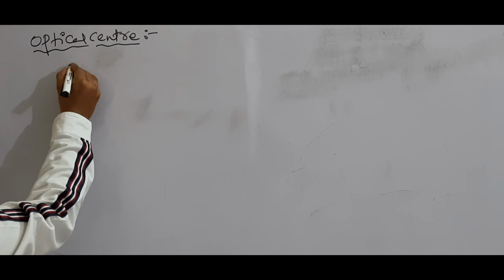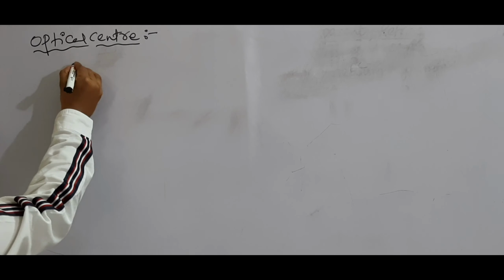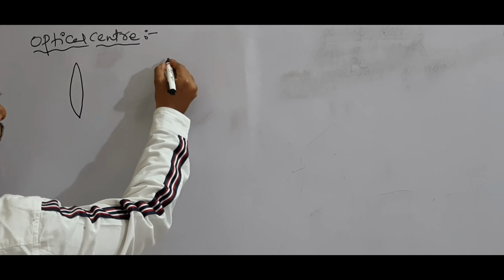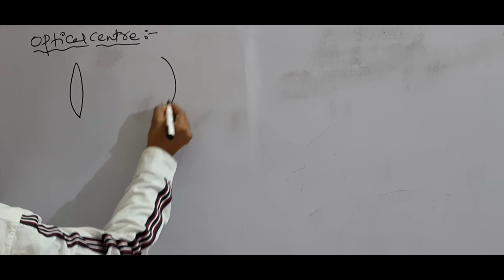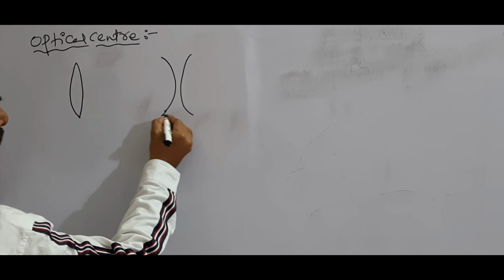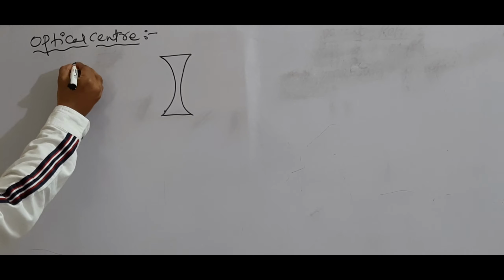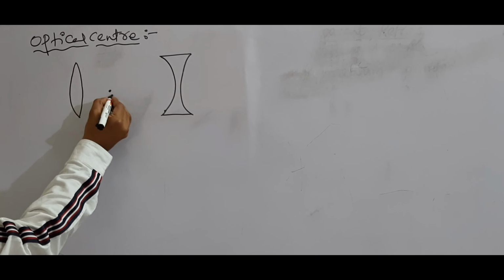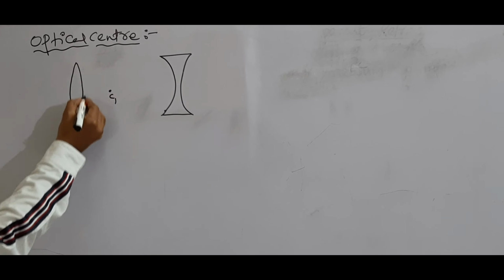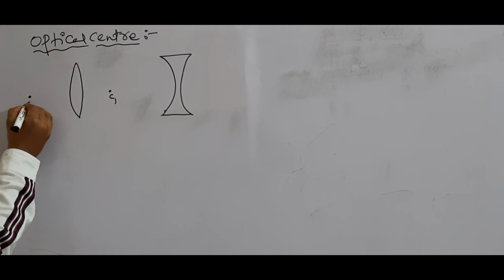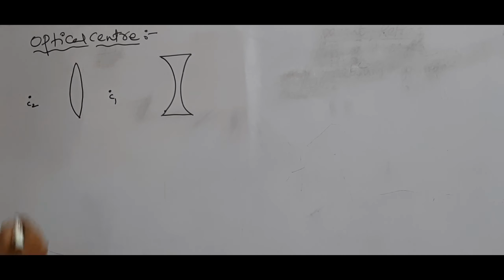Right, next one, optical center. See here, this is a convex lens and this is a concave lens. This is C1 for the first surface, and here C2 for the other surface.